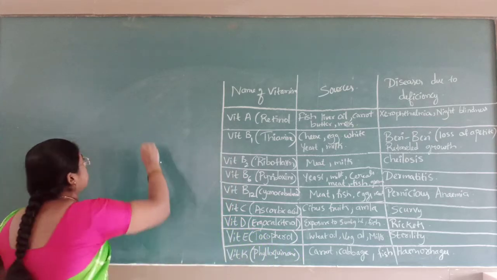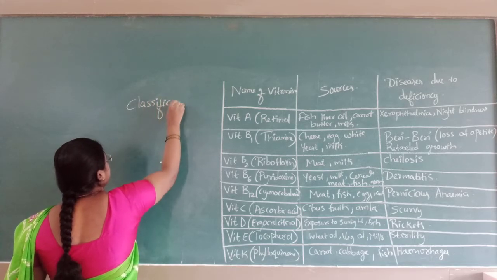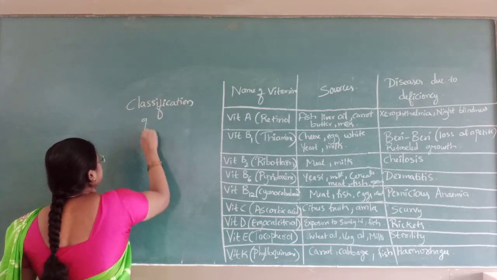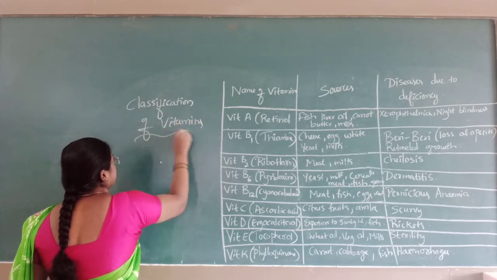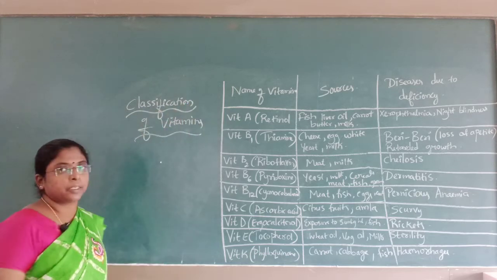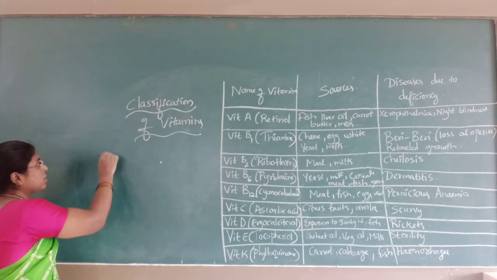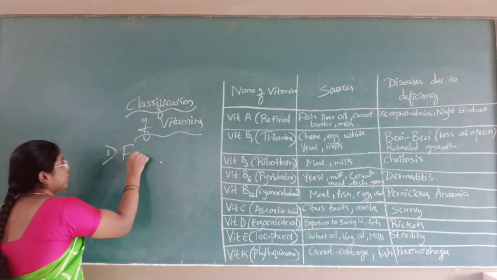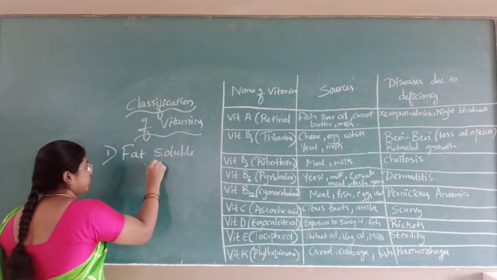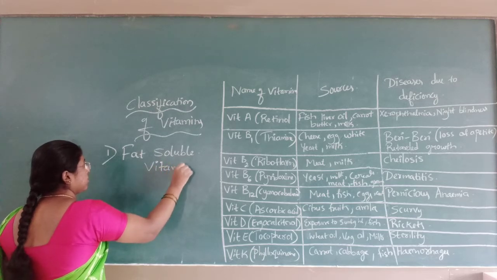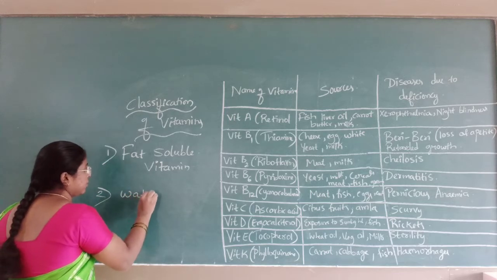Classification of vitamins. Vitamins are classified based upon their solubility. First one is fat soluble vitamin. Second is water soluble vitamin.